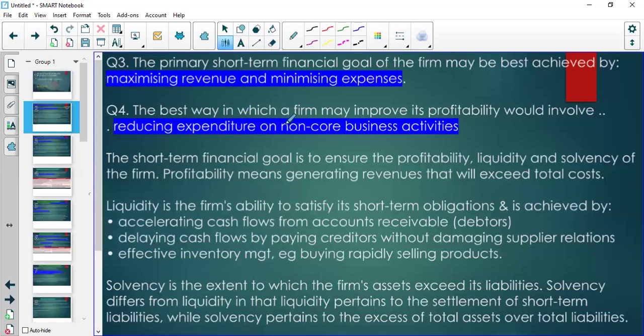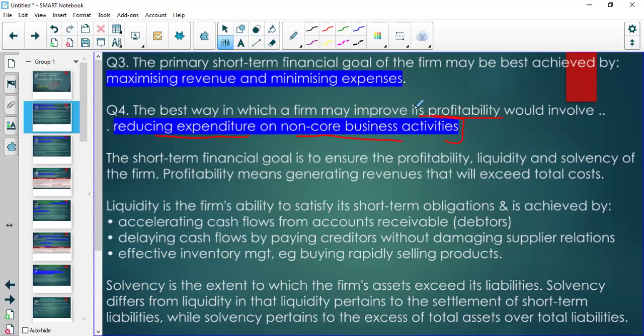Then we spoke of maximizing profits. So profits are maximized if we can reduce expenditure, for example, on non-core business activities, because most of the activities that we can do to improve profitability will also increase the costs.